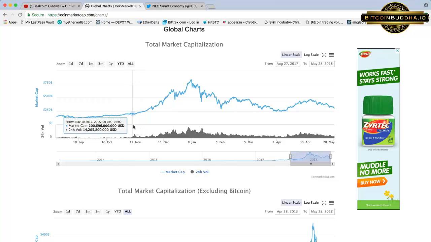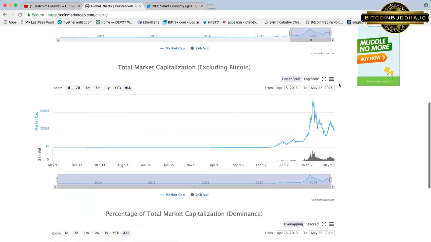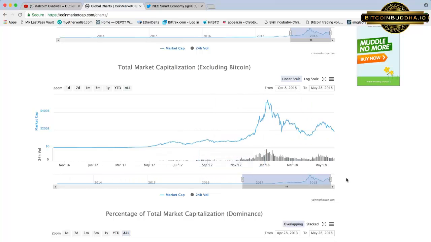Market cap was like 200 billion November 11th, currently right now 304 billion. So even though we've been on a decline over the past 6 months, or since end of December, beginning of January, compared to a year ago, we're up, right? So you can see total, excluding Bitcoin, the total market cap here. And again, you can adjust the graph to a shorter time period.